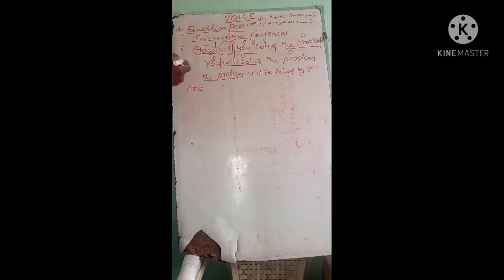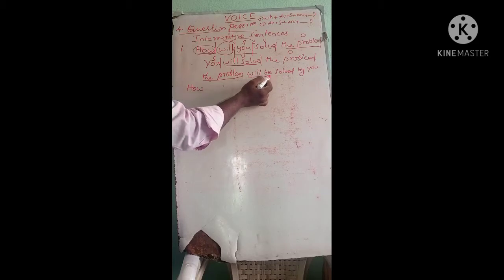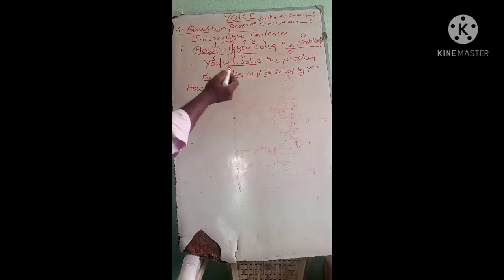Now we are supposed to write the answer in the WH pattern. What is the WH word? WH word first. Yes, we have a WH word, and an auxiliary. Here we have two auxiliaries, will and be. If we have more than one auxiliary, the first auxiliary should be taken. According to that rule, we take will.